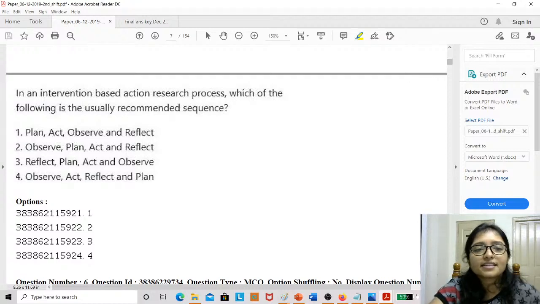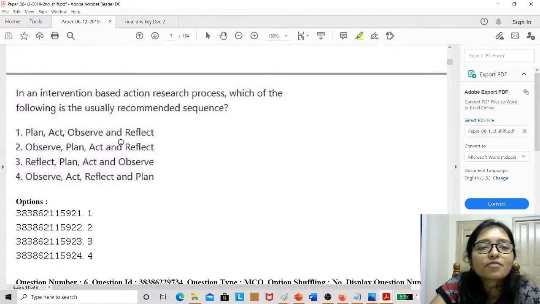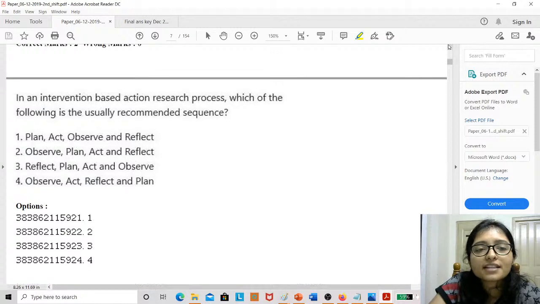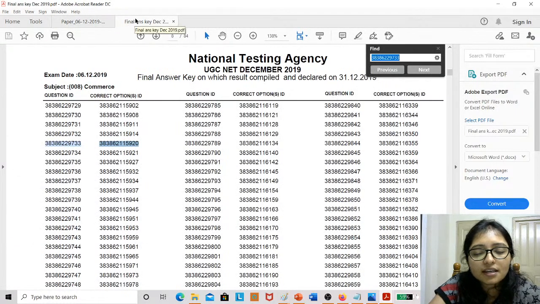This is very easy, right? In observation-based action research, which of the following are true? So that is very easy. We know, everyone knows the answer. Still I am checking the answer key, because I am showing you the answer key.